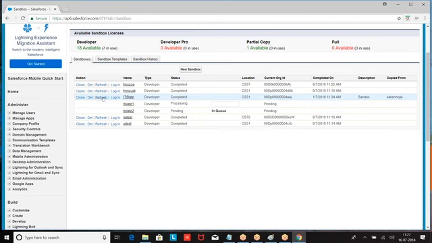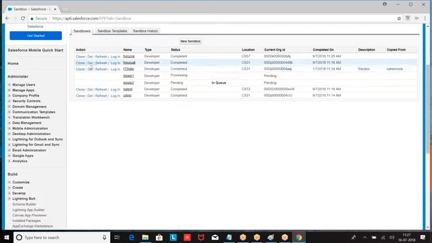I am supposed to click on refresh. When I click on refresh, what will happen? The old copy of the sandbox will be removed. Right at this moment, whatever is there in the production is copied to the sandbox. Now what is the meaning of refresh? Remove the old instance of the sandbox and create a new instance from production. Whatever we have in the sandbox, remove the old copy and create a fresh copy of the production, which is called refresh. From where are we going to refresh? From the production we are going to refresh.